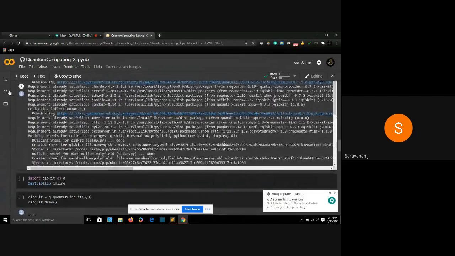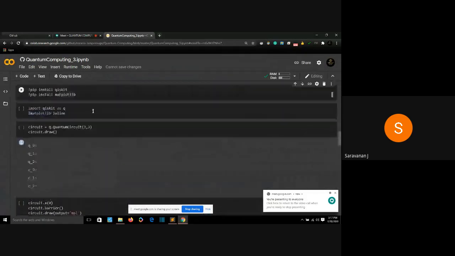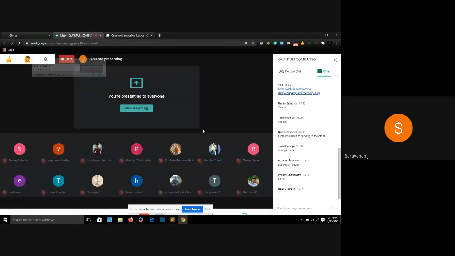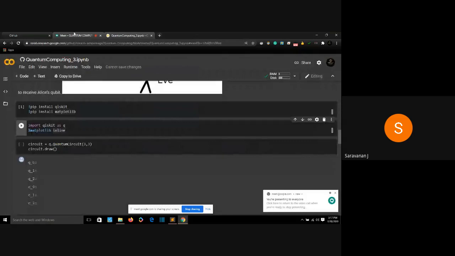Yeah, the downloading is done. Now I'll go ahead and import them both. Import Qiskit, import Matplotlib inline. Someone is trying to join. All right, so I'm importing those two. Those two have been imported.